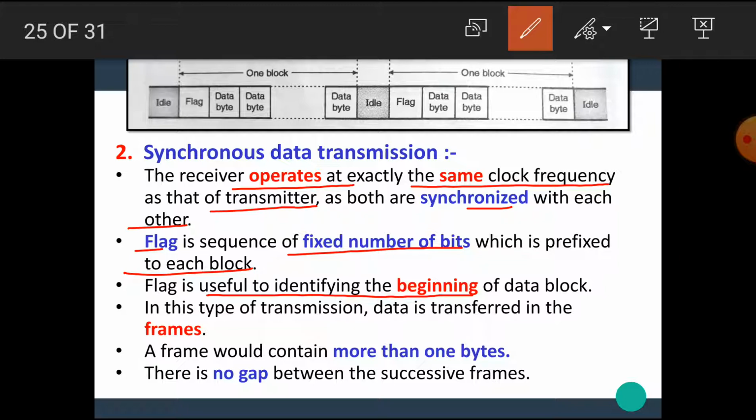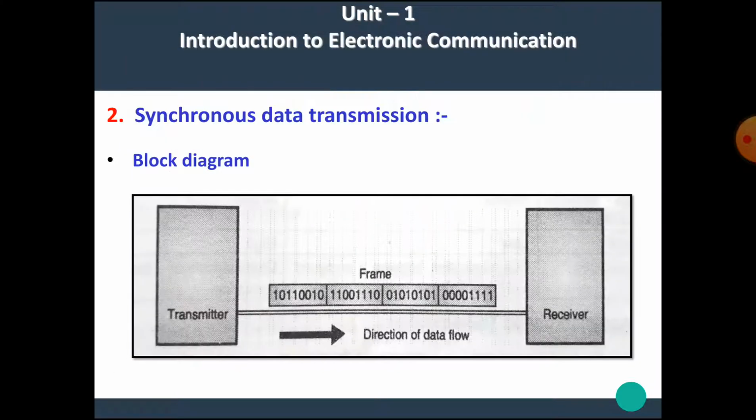That means when the flag occurs, the beginning of the transmission occurs. In this type of transmission, data is transferred in frames. A frame contains more than one byte. There is no gap between successive frames.